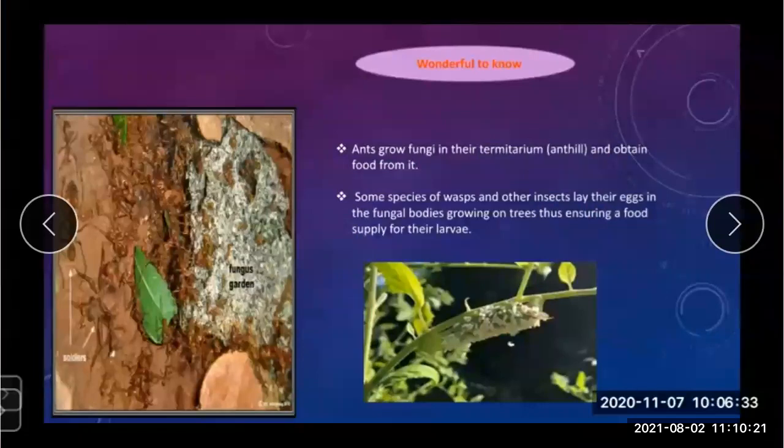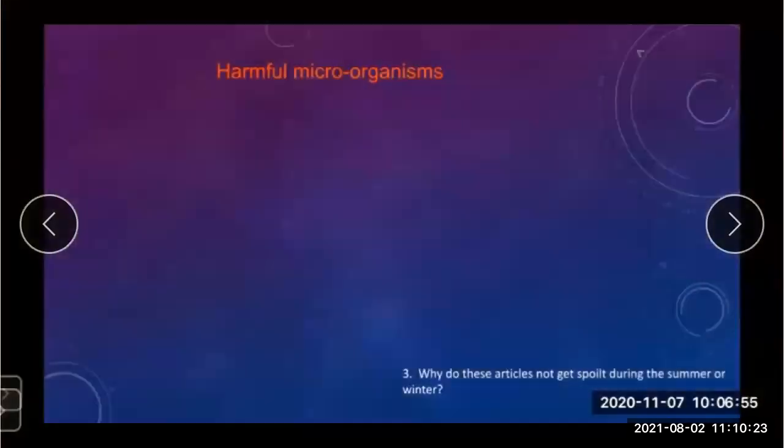Now we are moving further. As we have discussed in our previous lectures, microorganisms are divided into two types: useful and harmful. Up till here we have studied the useful microorganisms. Now moving further to the harmful microorganisms. The organisms which are helpful we call useful microorganisms.